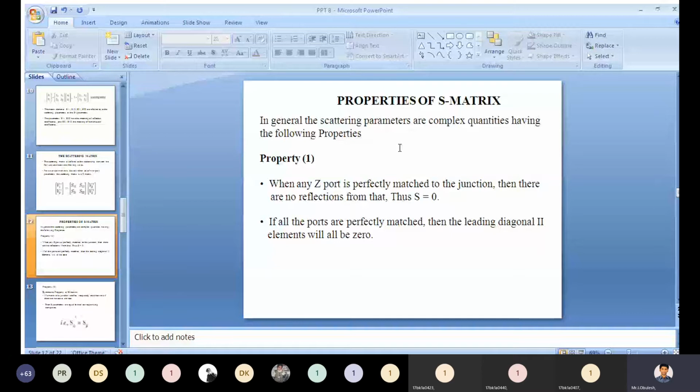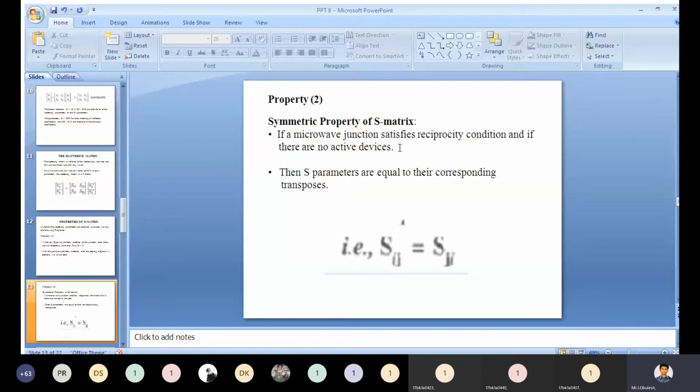If all the ports are perfectly matched, here we are taking only two ports, then the leading diagonal elements, S11 and S22, will all be 0.